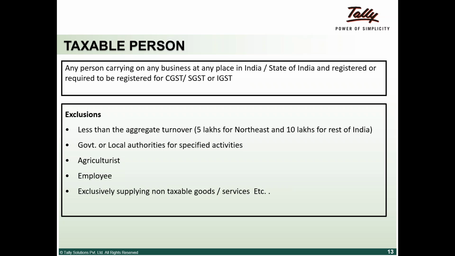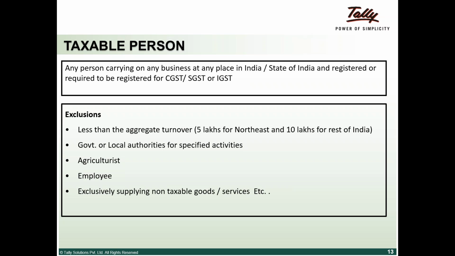There are some exclusions. As I told you earlier also, if your aggregate turnover is less than 5 lakhs in the Northeast and 10 lakhs in the rest of India, you will not be a taxable person. Government or local authorities for specified activities, if they are only procuring material, will not be deemed a taxable person. Agriculturists will not be deemed a taxable person. Employees will not be deemed taxable persons. Exclusive supplies: if your goods or services are exclusively supplied as non-taxable, then you are not a taxable person.